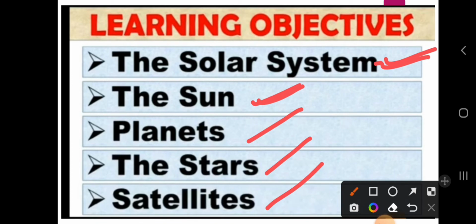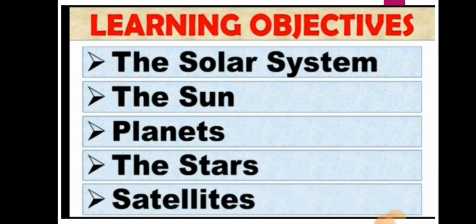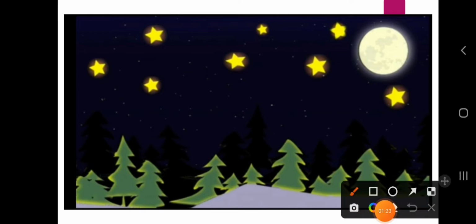Dear students, in this session we are going to discuss the solar system. First we have to know what we mean by the solar system. In this image, what can you observe? You can observe so many stars and the moon, and this is night time. Only one moon is there, so we call it only the moon, but there are so many stars.